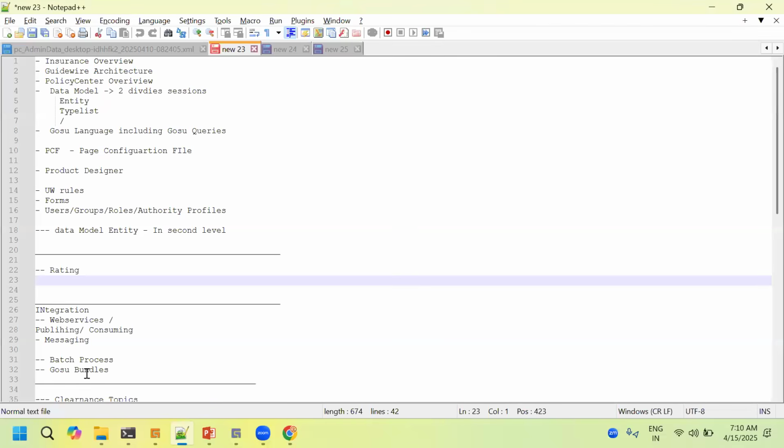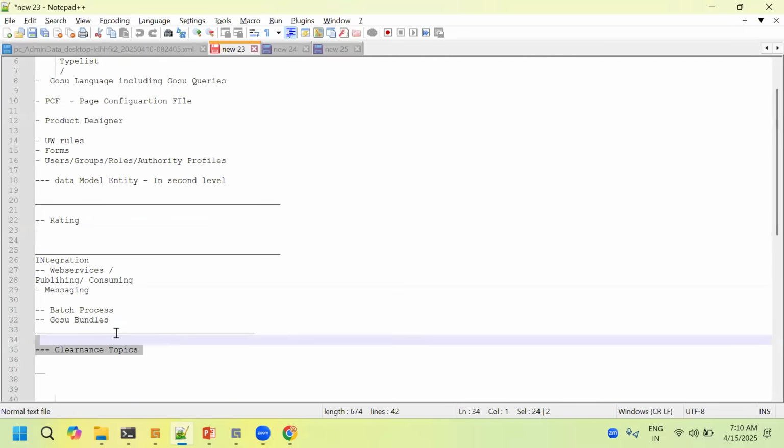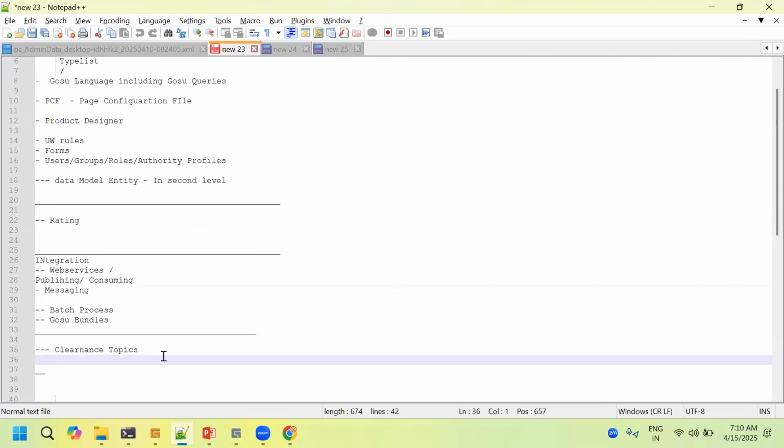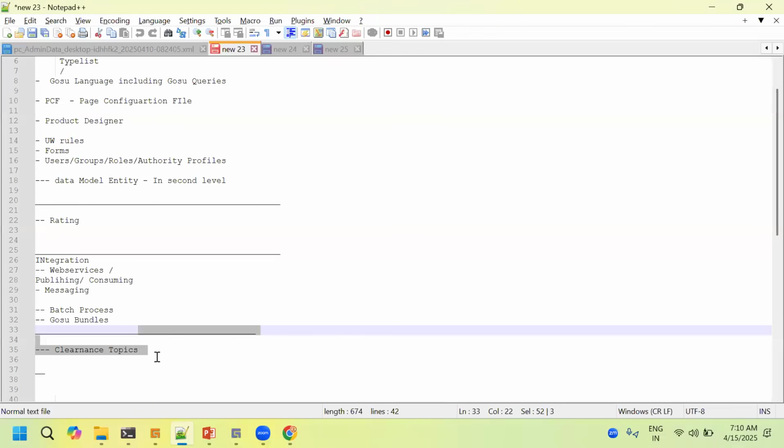Once all these topics are done, I'll have some clearance classes for anything to re-clear, re-teach, or take again. I'll have 1 or 2 classes on interview questions and how to prepare for the interview, because exploring the things is different, but clearing the interviews is different. It's a kind of out of my interest; I'm giving tips and tactics on how to prepare for the interview.